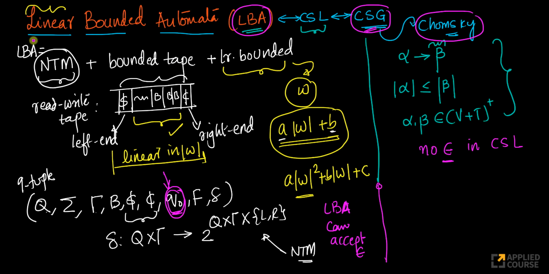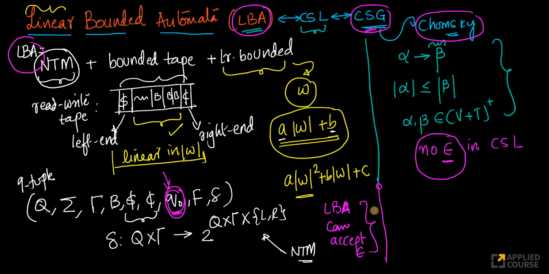So the equivalence of an LBA and a context sensitive grammar is true only when you ignore these epsilons. Because I can always generate an LBA that accepts epsilon by making the initial state my final state. Obviously, because look at this mathematical construction here. So LBAs can accept epsilons, but context sensitive grammars can never generate epsilons.